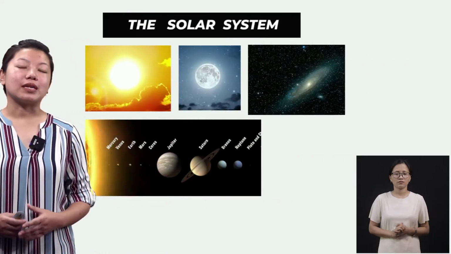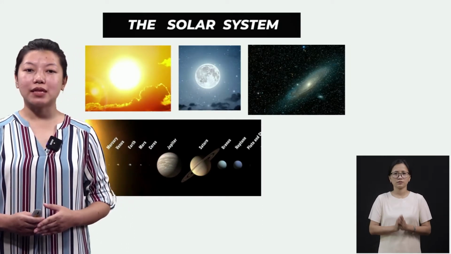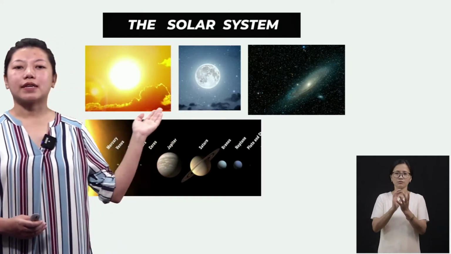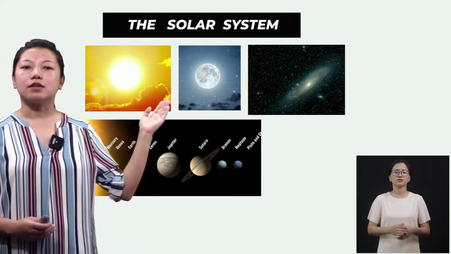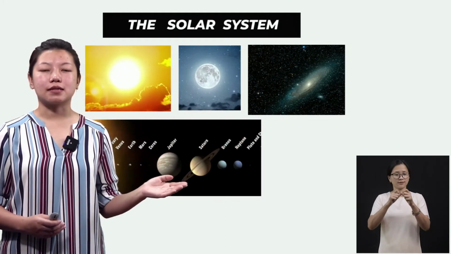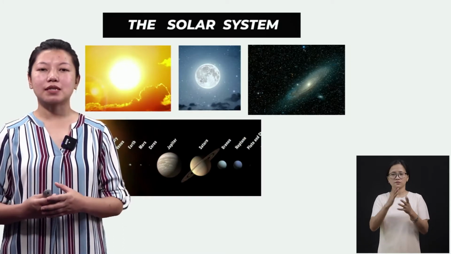Alright, so in the last class, I explained to you about the heavenly bodies, also the solar system. I explained about the sun, the moon, the galaxies, and the planets. So let me give you a quick revision of the previous class.